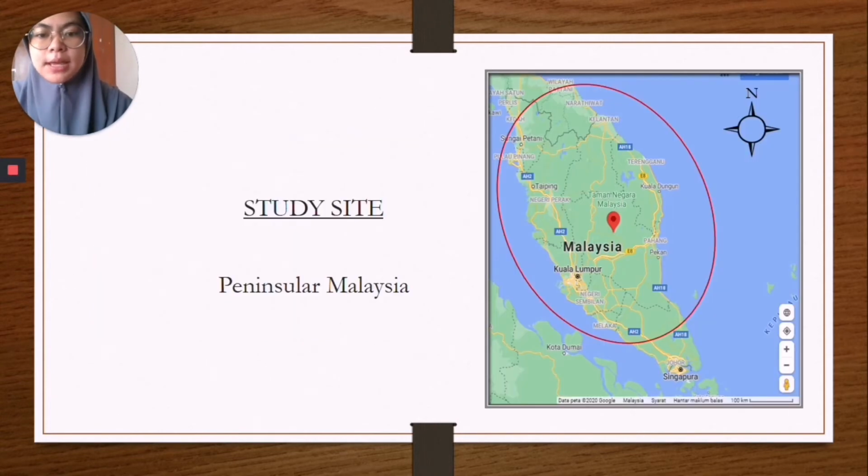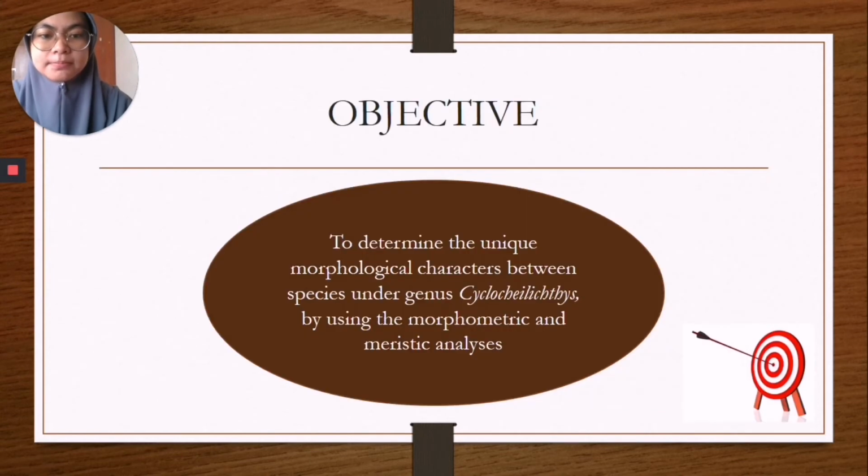Next is my study site. The Cyclocheilichthys fish were caught in Peninsular Malaysia and have been deposited at USM and UM. For this study, I went to UM and USM to collect data from the preserved specimens. My objective is to determine the unique morphological characteristics between species under genus Cyclocheilichthys by using morphometric and meristic analysis.